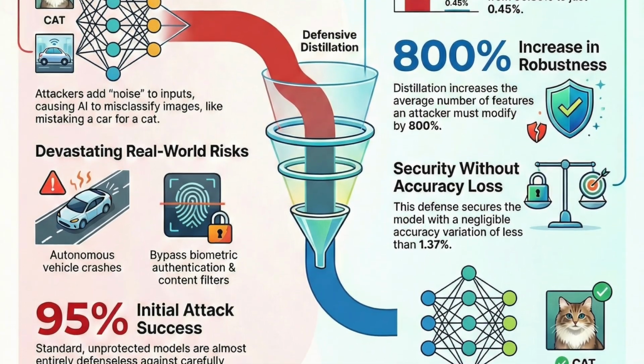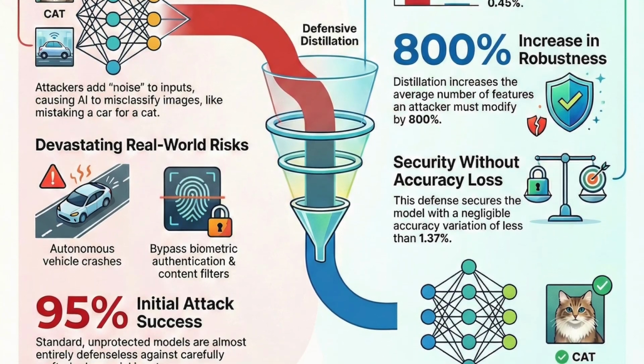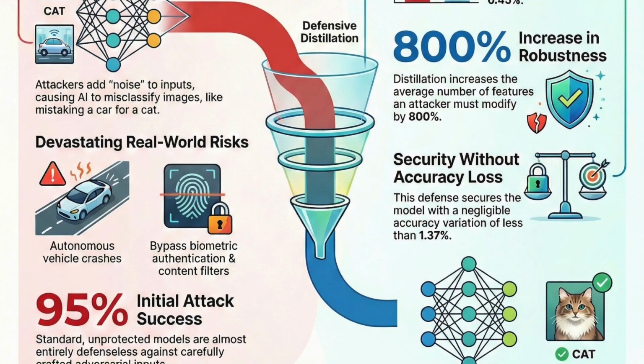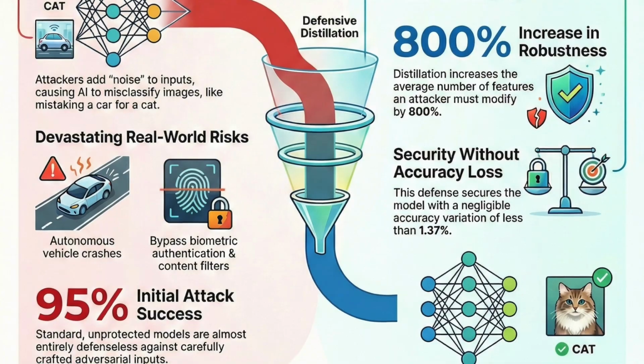So how do they actually do that? How do you find the exact static pattern to turn a panda into a gibbon? You can't just guess. No, you can't. It all comes down to gradients. Okay, let's unpack that. Because when I hear gradients, I think of high school calculus and I start to sweat a little.